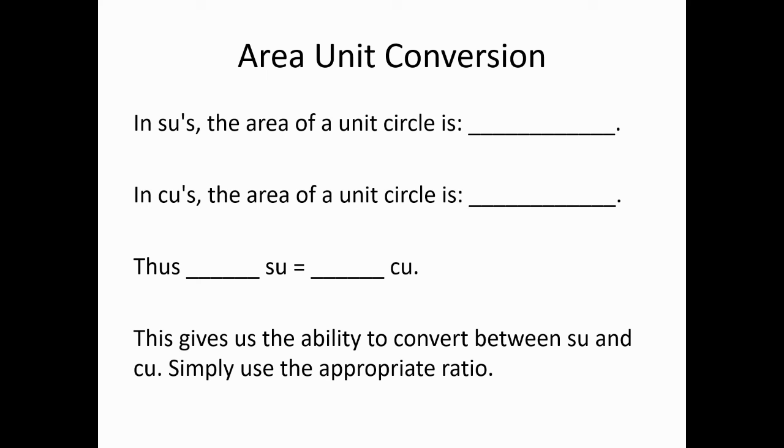So let's just recap what we've done before. In square units, the area of a unit circle is, remember, a unit circle is a circle of radius 1, and in square units, that's pi times 1 squared, which is just pi. So how about the area of a unit circle in circular units? That, just by definition, is 1. How many unit circles does it take to cover a unit circle without gap or overlap? 1. It is what it is. So what that means is that pi square units is equal to 1 circular unit, and that allows us to do conversions.